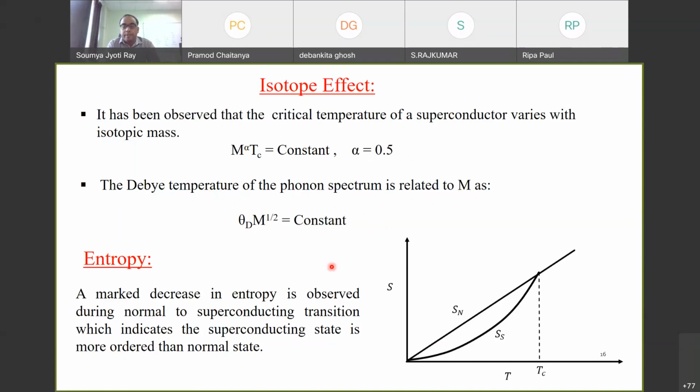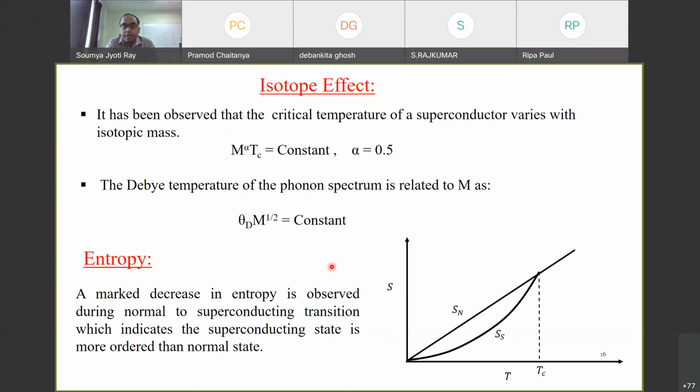As I mentioned in the last class also, whenever a Tc, the critical temperature, or critical point is mentioned, it means that a phase transition is going on. Here the phase transition is between a superconducting state and a normal state, which means that the electrical resistivity completely disappears.